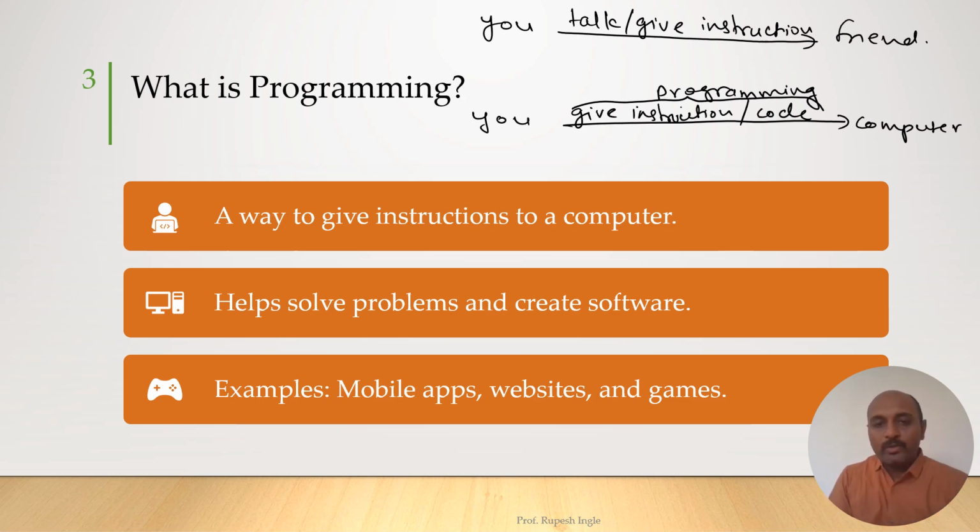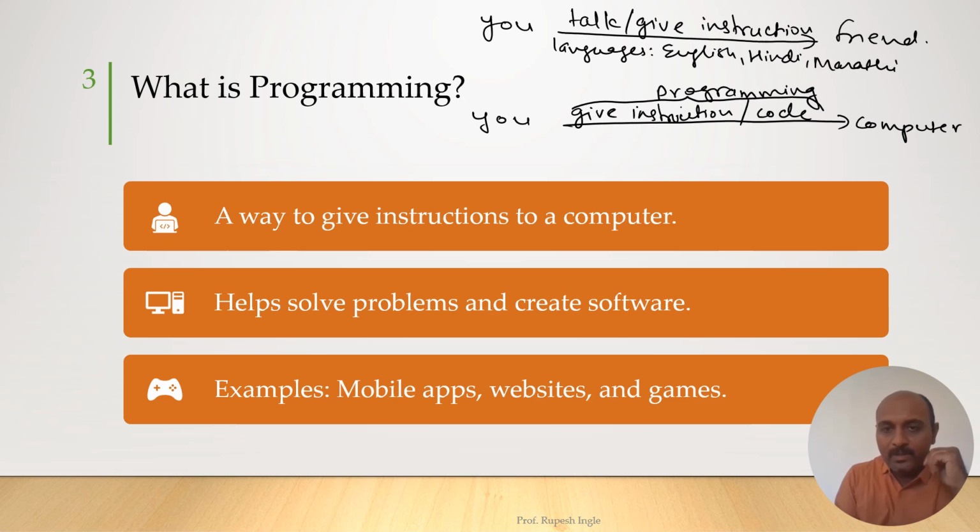So how do you talk with your friend? We talk with our friend by using different languages. In India there are 15 official languages like English, Hindi, Marathi, Tamil, Telugu, Gujarati, Bengali, etc. These are different languages by which the communication can happen.